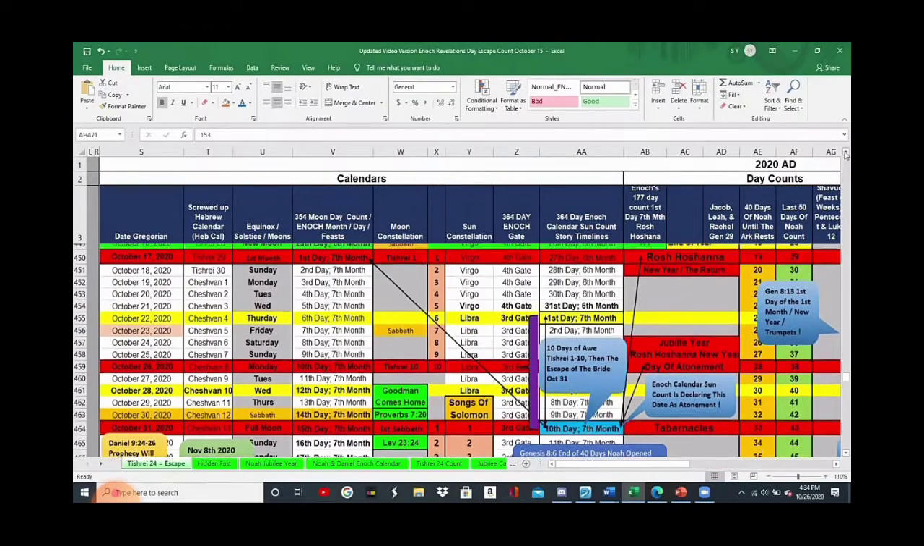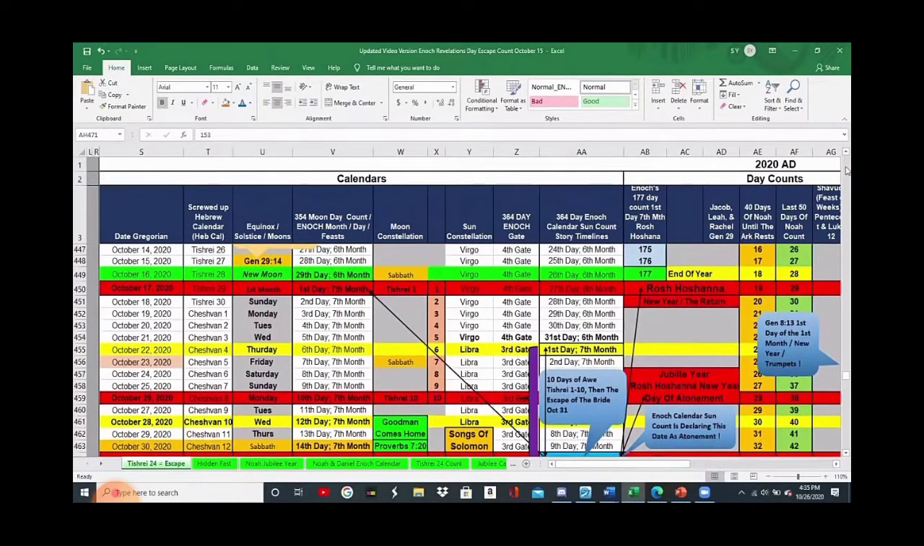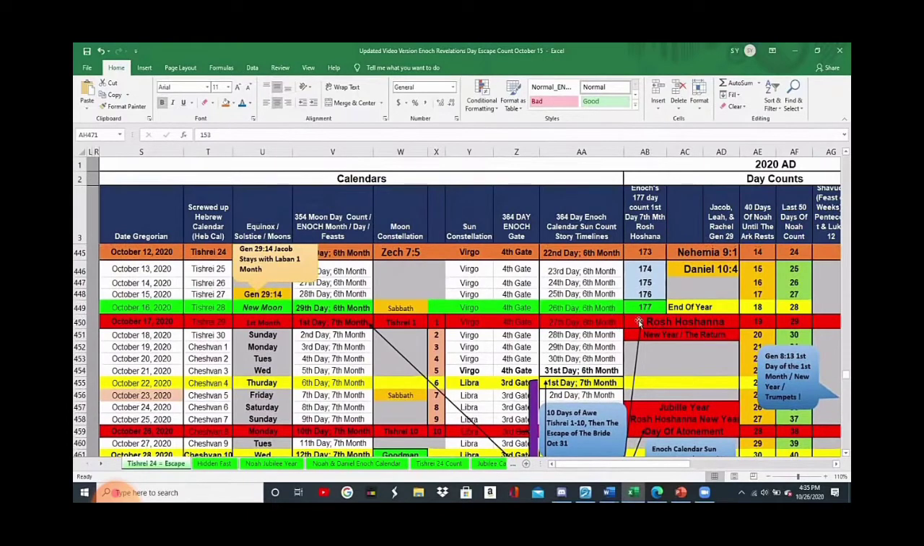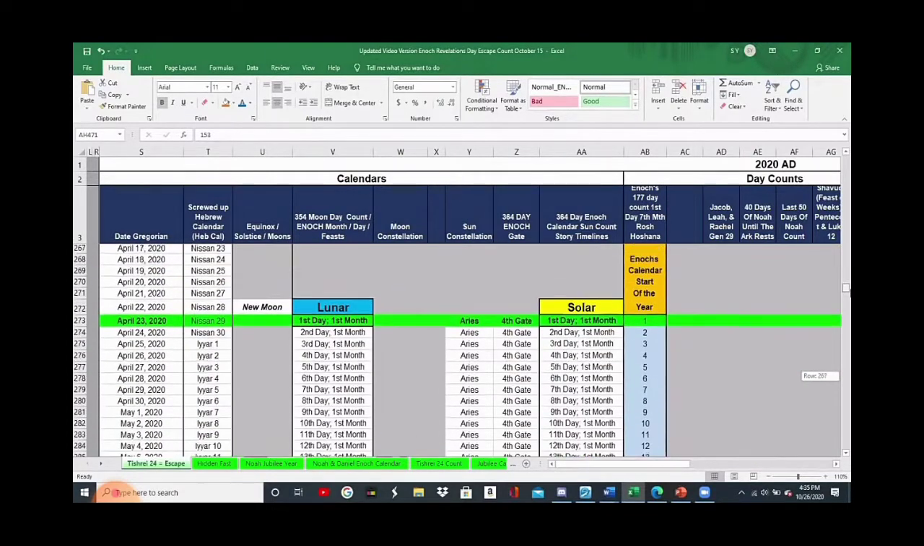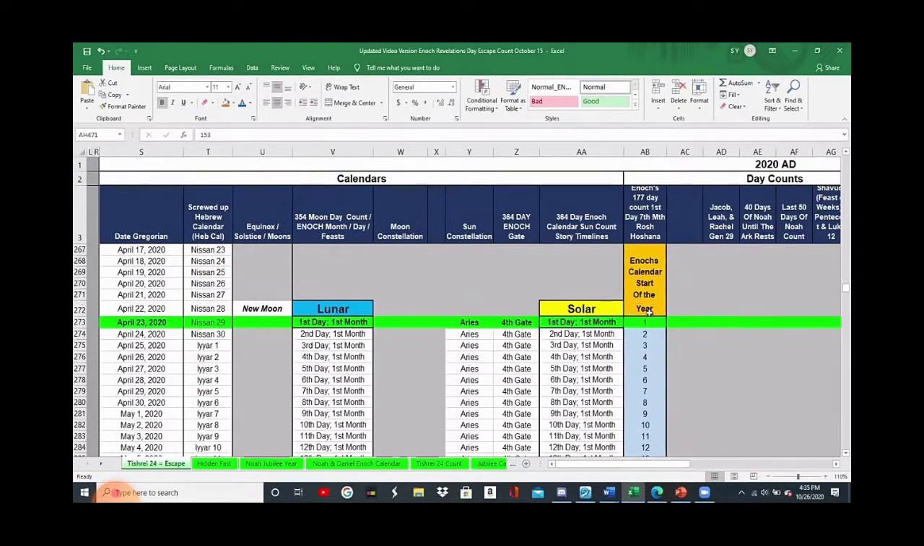Enoch told us, when Amish and Mike made the calendar, that after you've reached the 177th day, after that 177th day, begins the 7th month for the new year. And in this column, this is the Enoch count, right? We started it from the top. Just keep track of that again, right? This is where we started it from. Okay? This is the first day. This is day 1. Enoch's 177-day count.